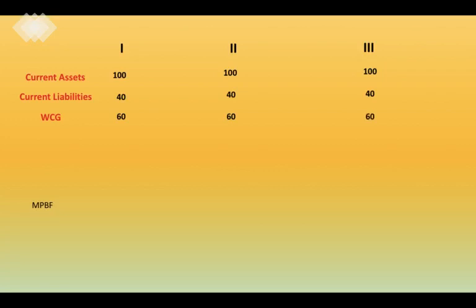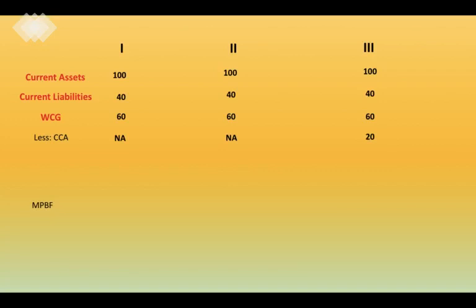Now, in the third diagram in our earlier slide, we have learned that the 25% of the margin has to be brought in by promoters, but it should be in the form of current assets minus core current assets. Clear? But here let us suppose that core current assets, in the first scenario it is not applicable, in the second scenario it is not applicable, in the third scenario let us assume it be 20.